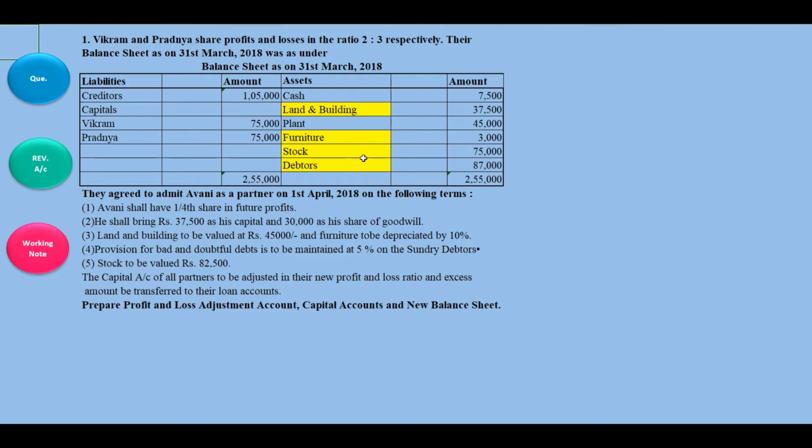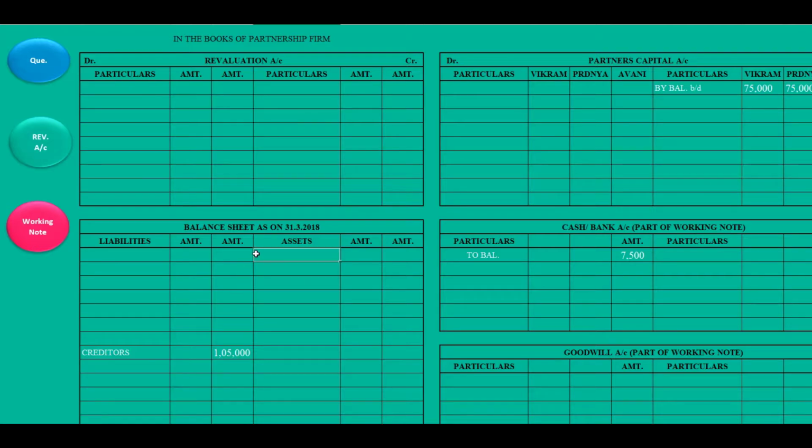Adjustments are there. See, this yellow marked item will be recorded in the inner column. Remember, because adjustments are there, that's why. Land and building 37,500 will be recorded in the inner column.